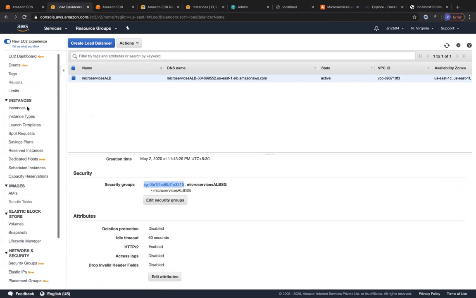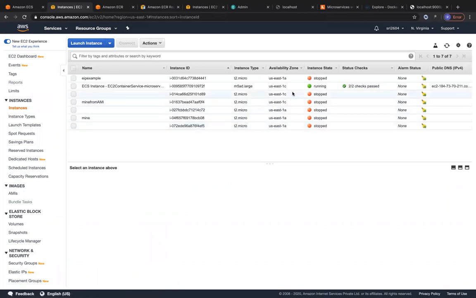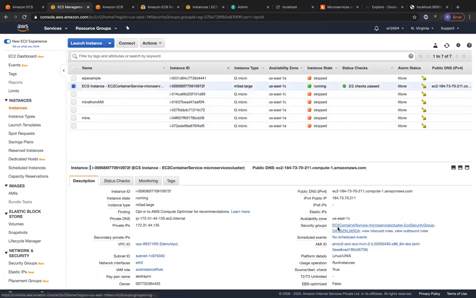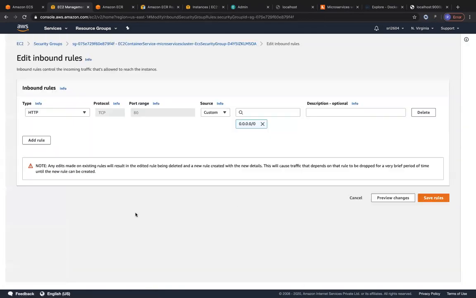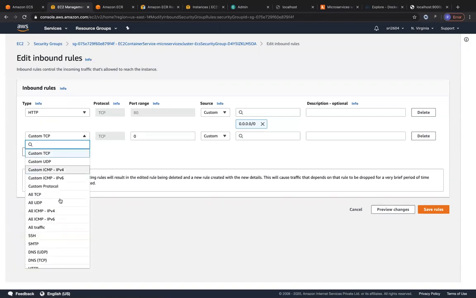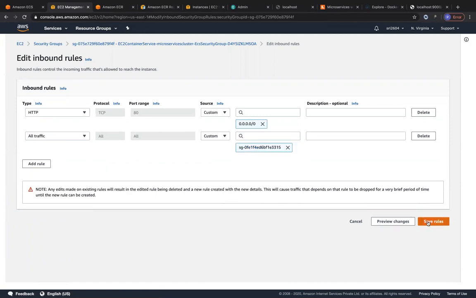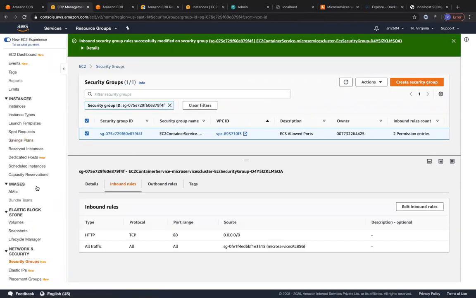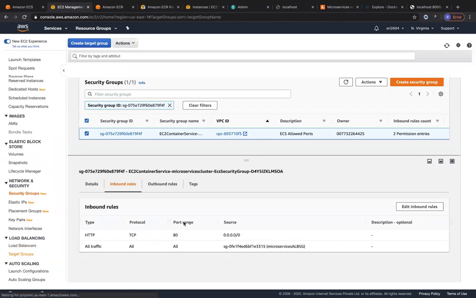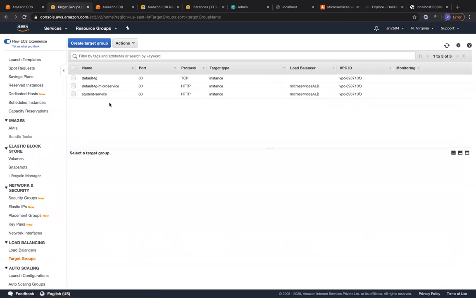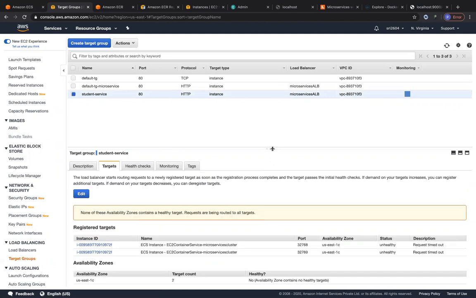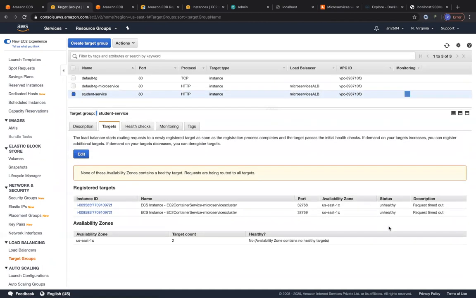Let me go to the EC2 instance's security group. And let me open up all ports to come only from the load balancer security group. All traffic to come only from the load balancer security group. Cool. Let's click on save. Now let's go to our load balancer's target group, and let's see if our containers have come to the healthy status for the student service target group. Let's click on targets. So both are in unhealthy status.